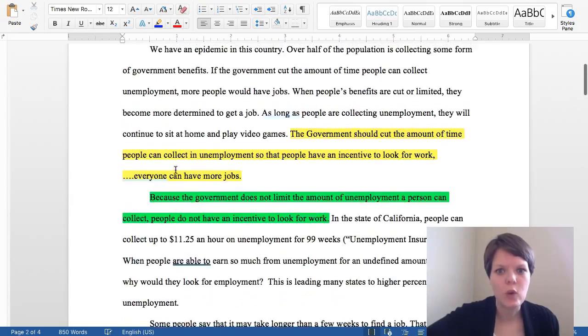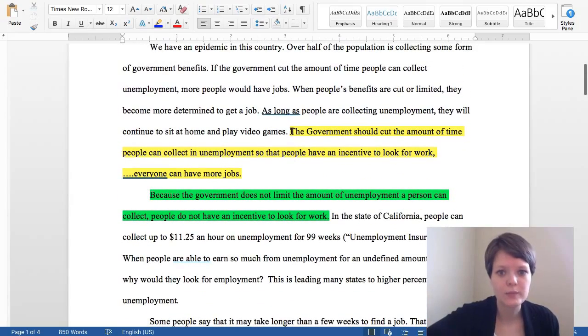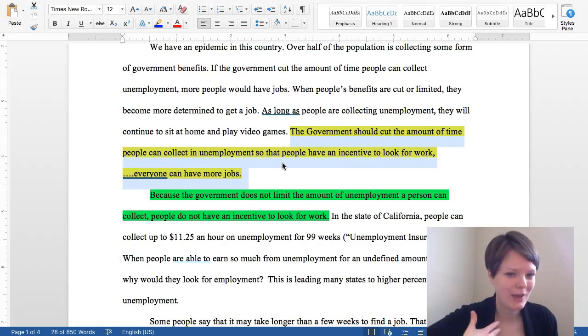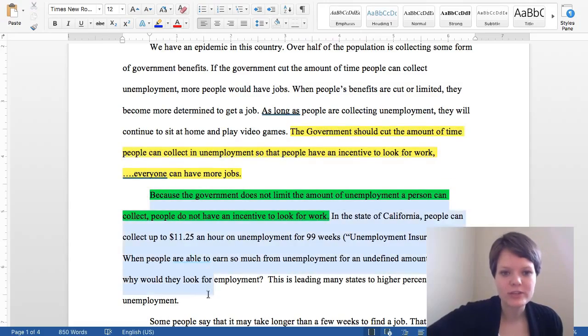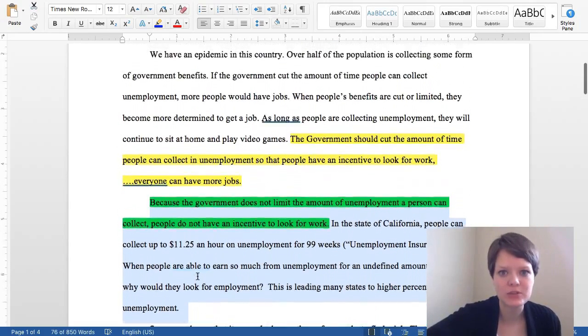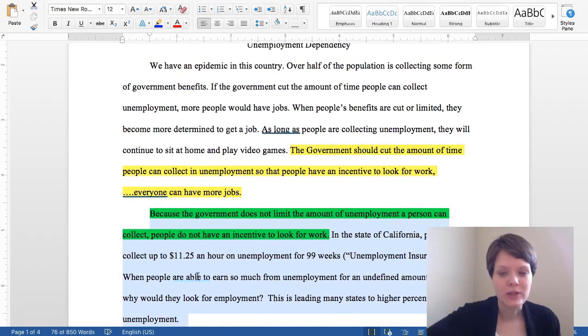So let's just go back and review what we did up here. We made a strong thesis at the end of the paragraph that clearly stated, instead of questioned or hypothesized, what we believed should happen, without using the I pronoun though. And then we went through this paragraph, we found the main points, split them up so that they made sense, so that we're focusing on only one point per paragraph, and we wrote a topic sentence for it that tied back to the thesis by saying, because government does not limit the amount of unemployment a person can collect, people do not have an incentive to look for work. Ties back, gives our main point, and then we flesh it out. So I hope this helps.